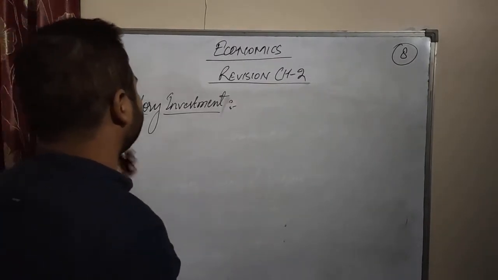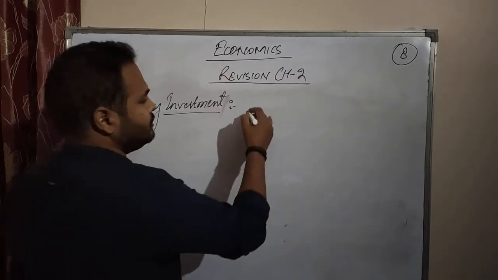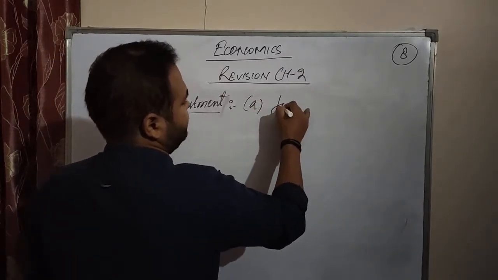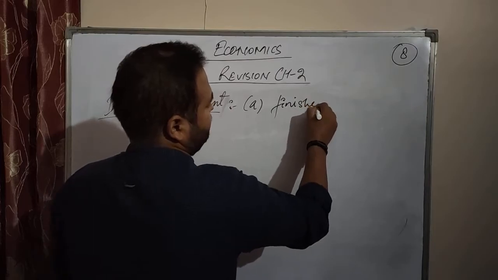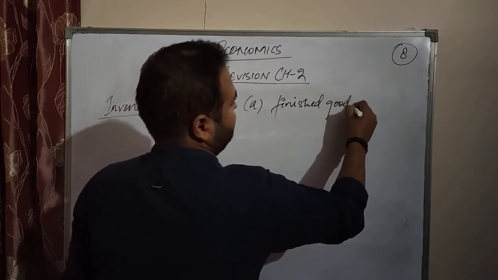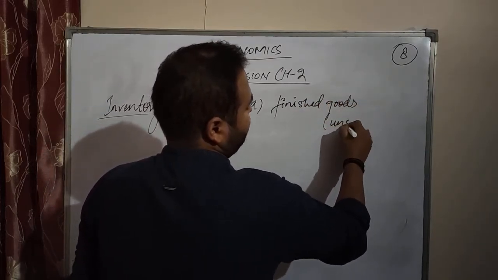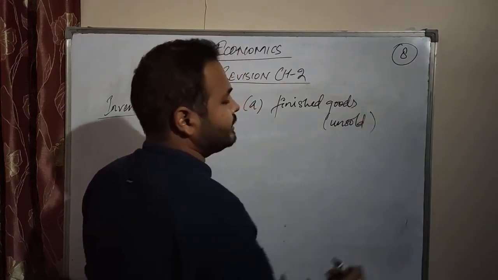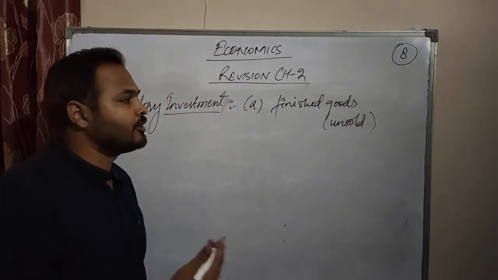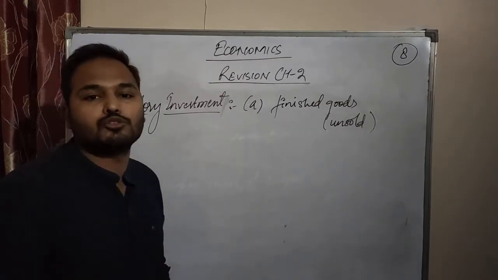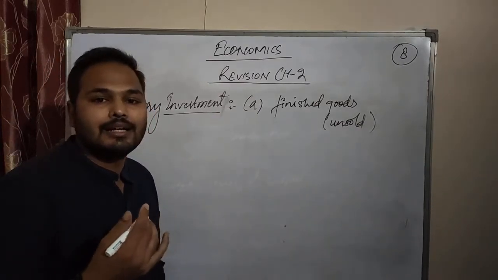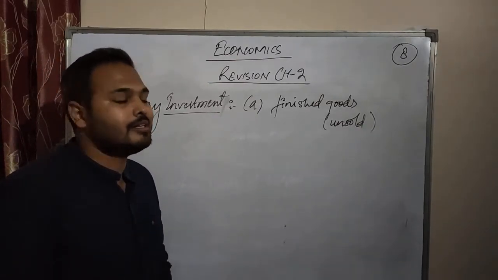Now we talk about inventory investments. What is inventory stock? First, finished goods that are unsold. At a point of time, the producer has some goods which are yet to be sold in the market.